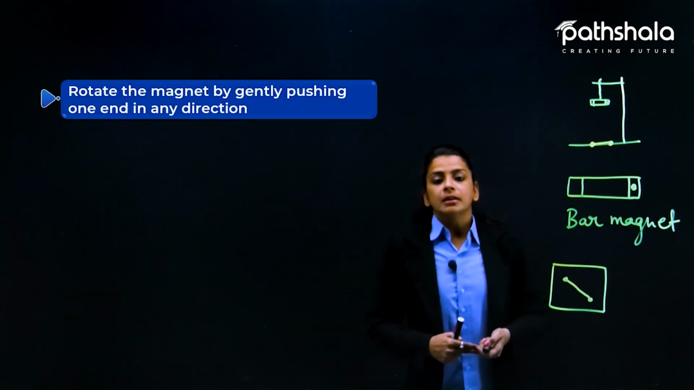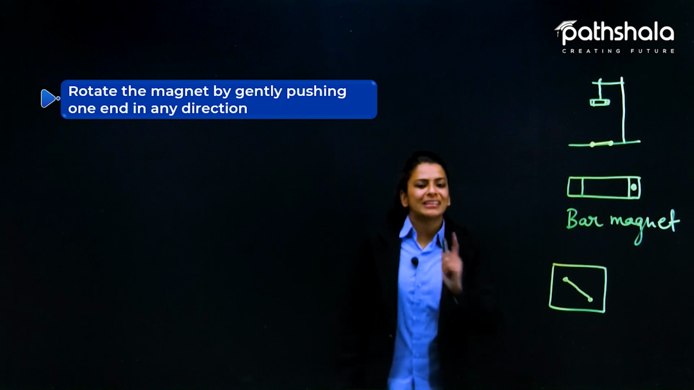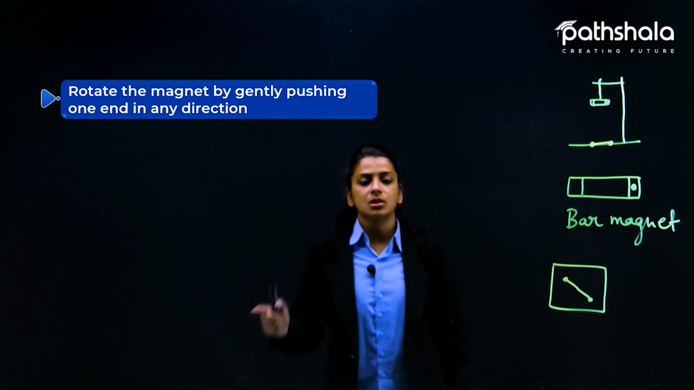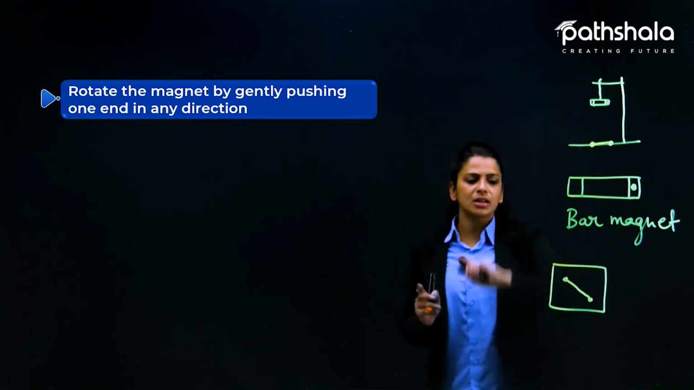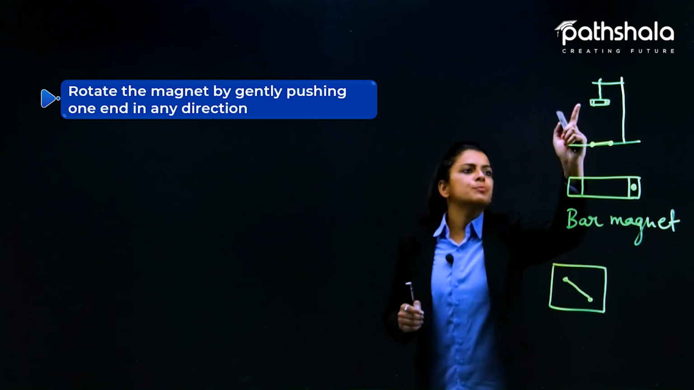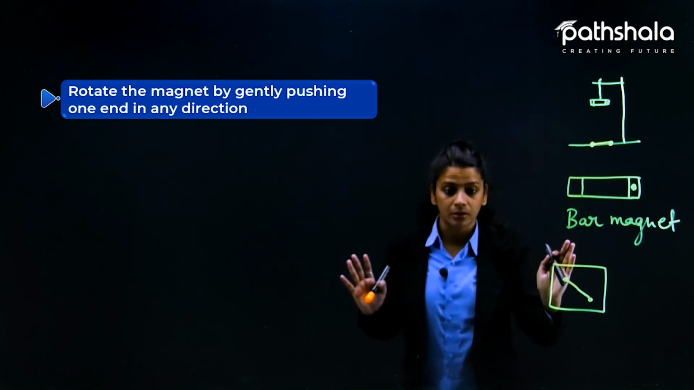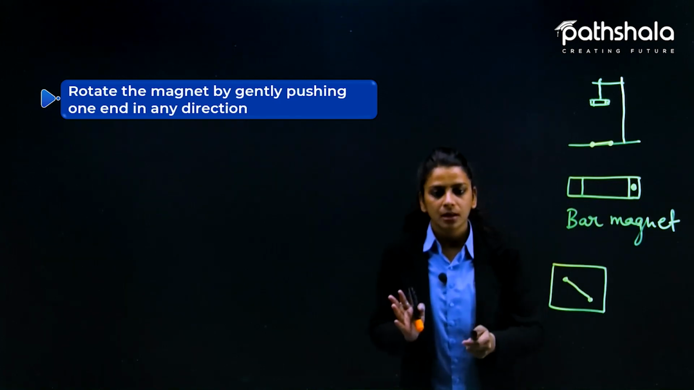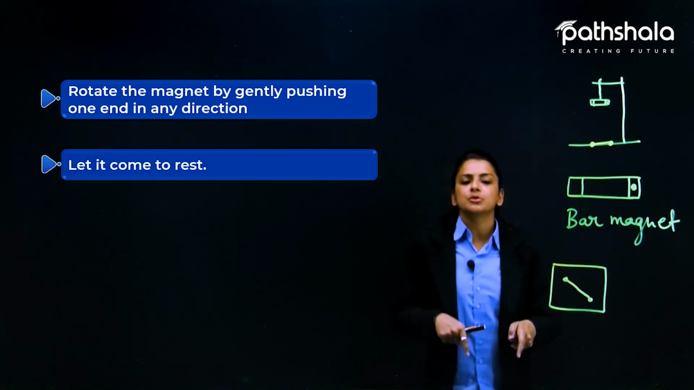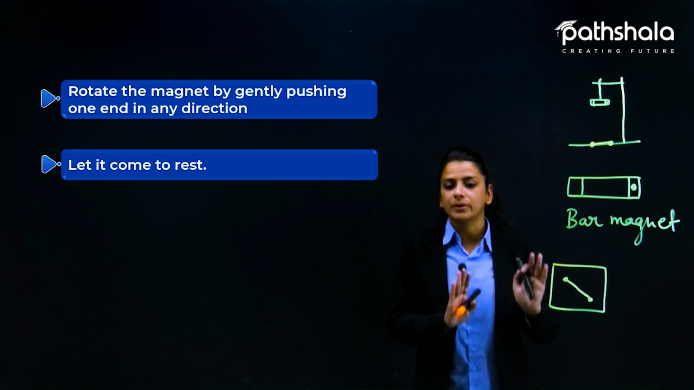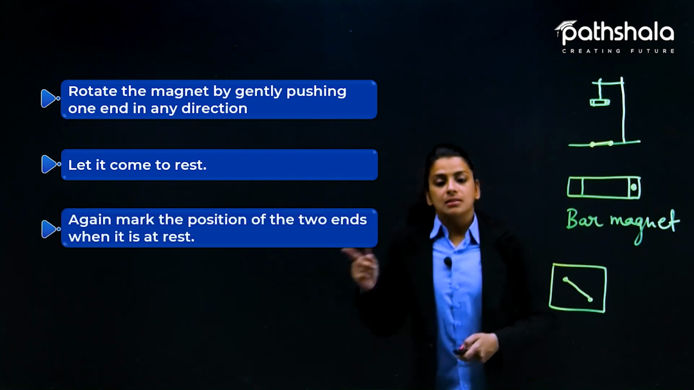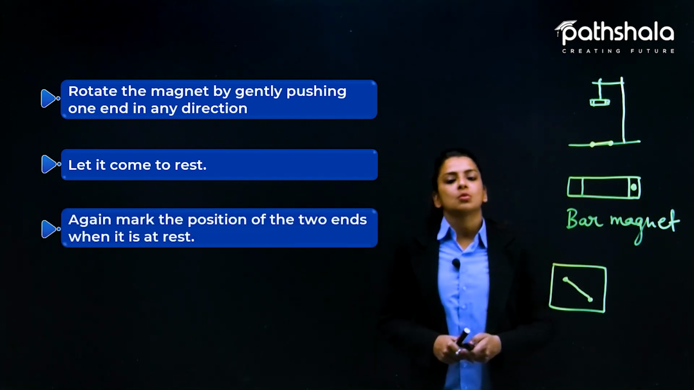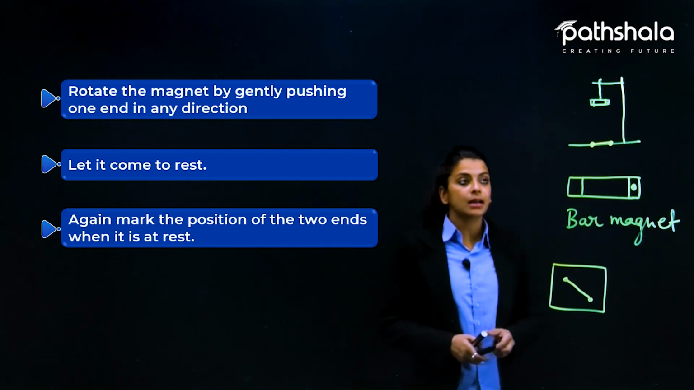Yeah? Now, rotate the magnet by gently pushing one end in any direction. कोई भी end choose कर लेंगे हम, and we will push it gently, not very hard. So it will start rotating again. It will rotate, and after a while again it will come to the rest. It will stop, रुक जाएगा ये. And again mark the position of the 2 ends when it is at rest. अब क्या करना है हमें?